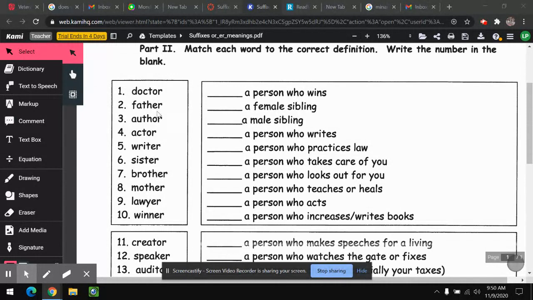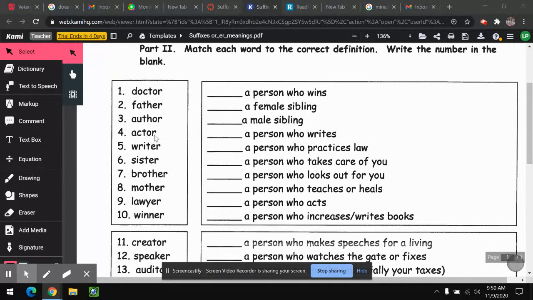OR and ER at the end of the word can mean a person who. If it is an English root word, we can just say a person who and whatever that word is. Let's look at the ones that are English words for 1 through 10, okay? Does anybody see an English word that has an OR or an ER added to one of those things? Haley. A doctor. Is that a person who docks? Even though the word doctor is an English word, docked is not. So we won't do that one quite yet.